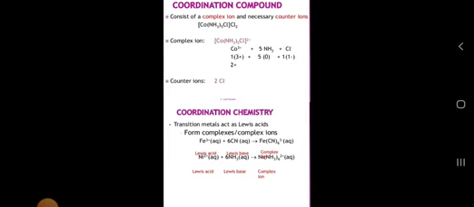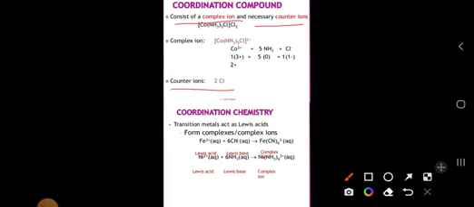Okay, so now let us enter into the definition. What is a coordination compound? It consists of a complex ion and counter ions. Here the counter ions are negatively charged atoms, simply we can say anions. That one we call counter ions.